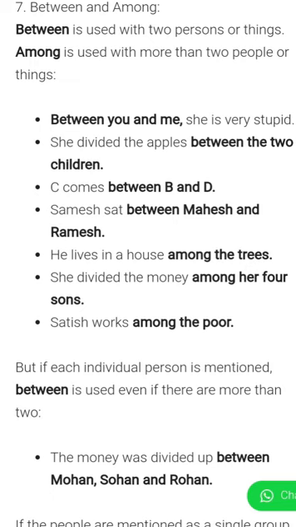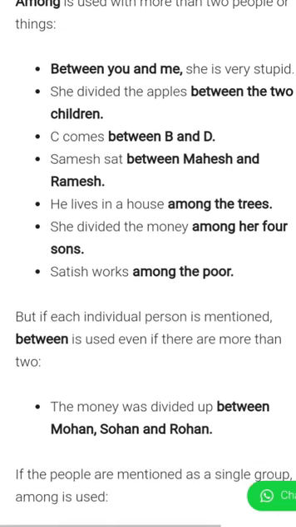C comes between B and D. Samesh sat between Mahesh and Ramesh. He lives in a house among the trees. It means there are many trees and his house is among them. She divided the money among her four sons. Satish works among the poor.